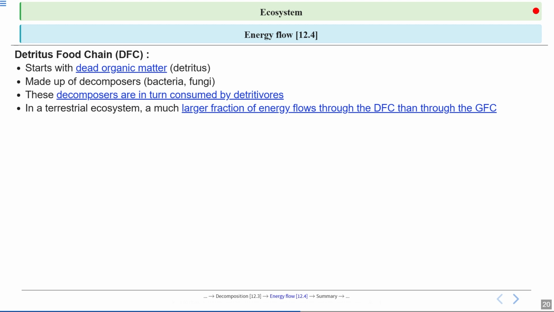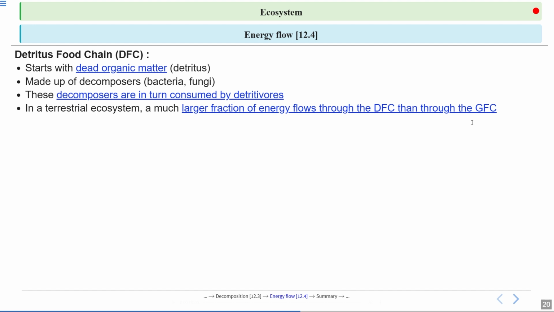So we can see that in the terrestrial ecosystem, a much larger fraction of energy flows through the detritus food chain than through the grazing food chain. Why is this happening? We have discussed this. A significant portion of plant biomass is not eaten by the herbivores, and when the plants die, a huge amount of detritus is formed.